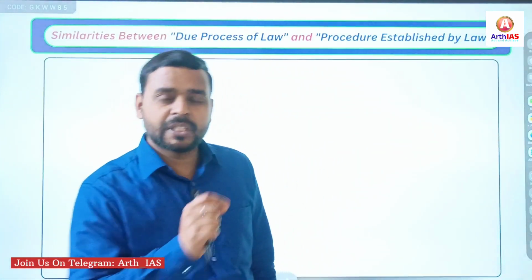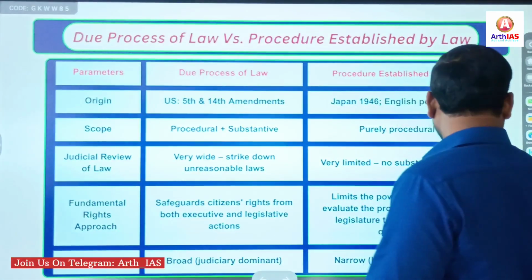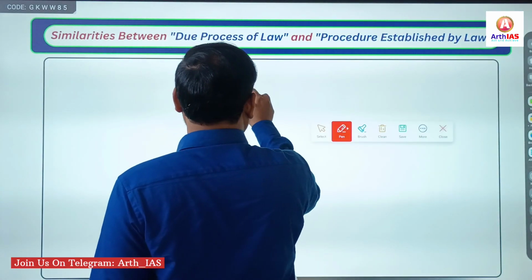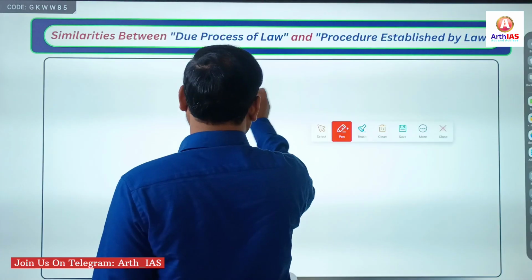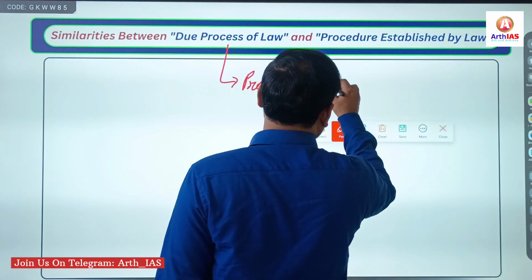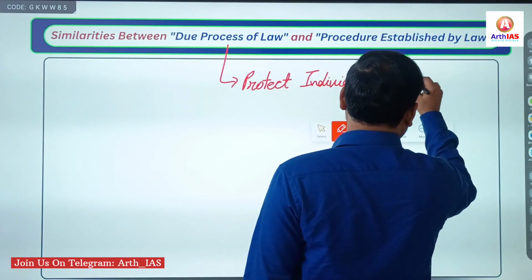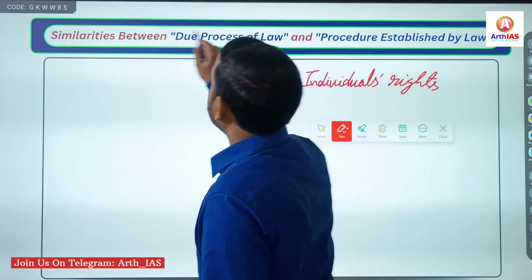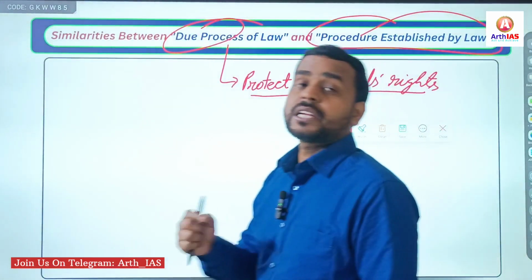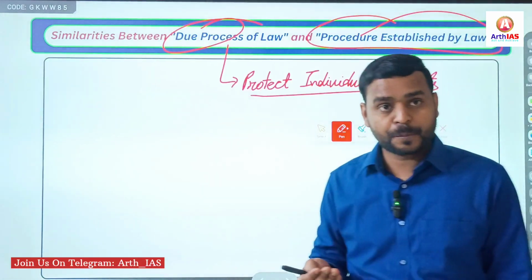The intention of both, whether it is due process of law or procedure established by law, is to protect individuals' rights, to protect their life and liberty.